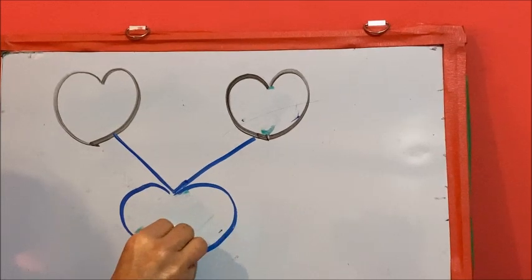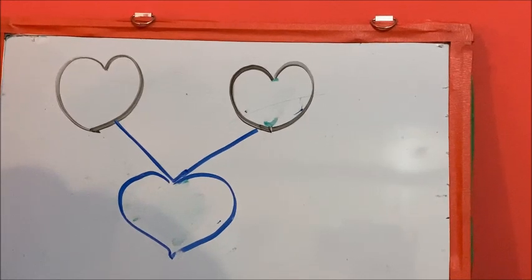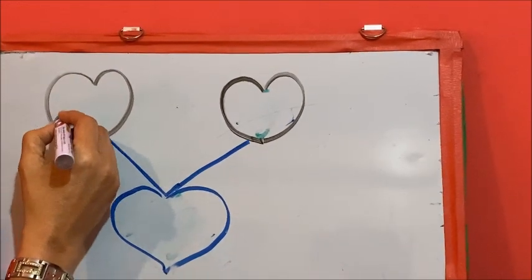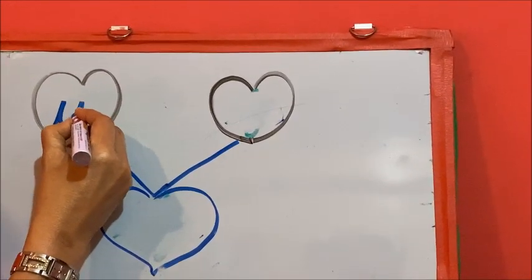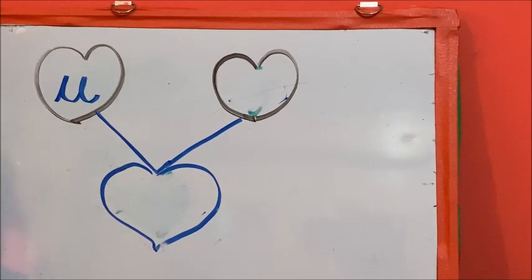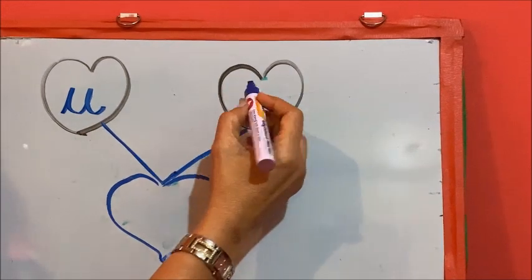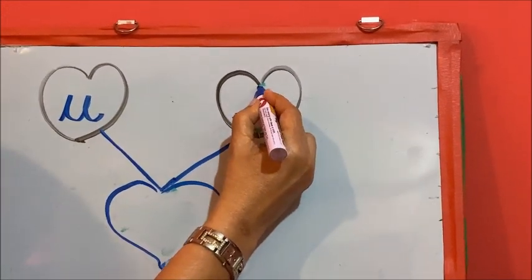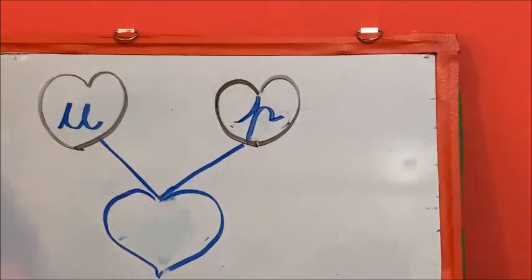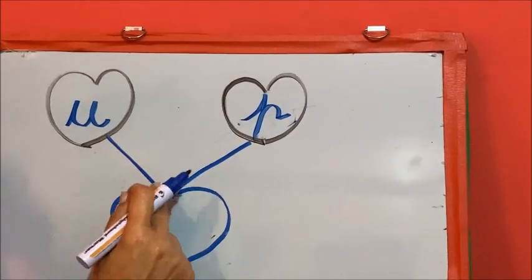Do you like to learn English? Very good. So, where I wanted to use red pen, which I don't have. So, now here is the letter U. The letter is U. And what is the sound of this U? It is A. You have to open your mouth and say A. And there is one more letter over here, and that is the letter P. The letter P. The sound of this P is P. A and P, they come together.